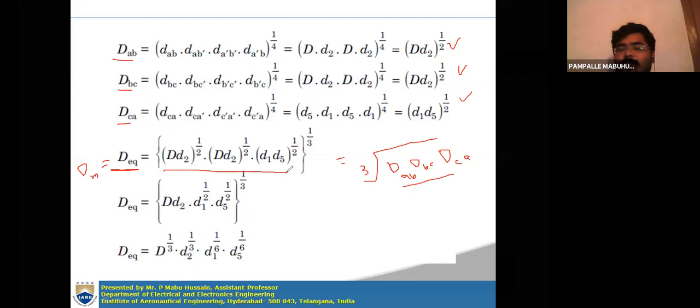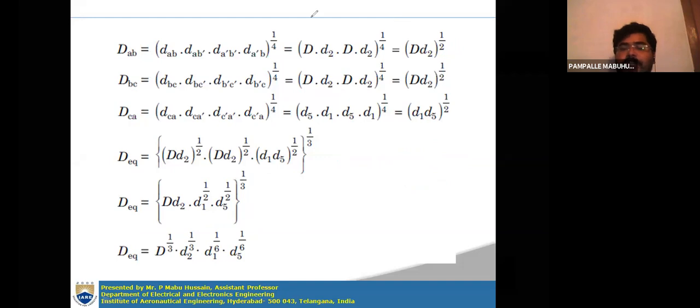So D1 D2 whole to the power of 1 by 2, D1 D2 whole to the power of 1 by 2, D1 D5 whole to the power of 1 by 2, whole to the power of 1 by 3. This cube root is represented with 1 by 3 also. Okay. So with some mathematical manipulation you derive the final equation, which will be this one. D equivalent or DM is equal to D1 power 1 by 3, D2 power 1 by 3, D1 power 1 by 6, D5 power 1 by 6. So this is the equivalent mutual GMD for double circuit transmission lines.